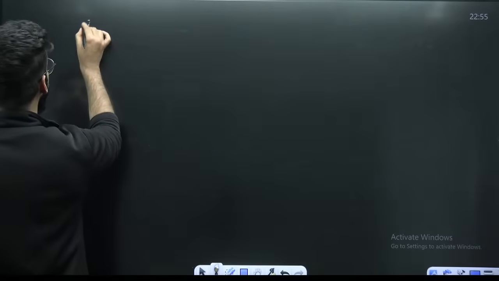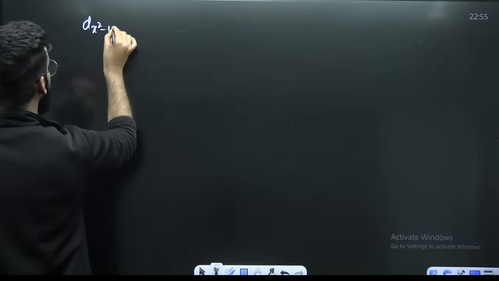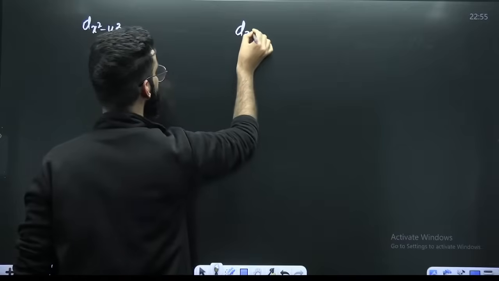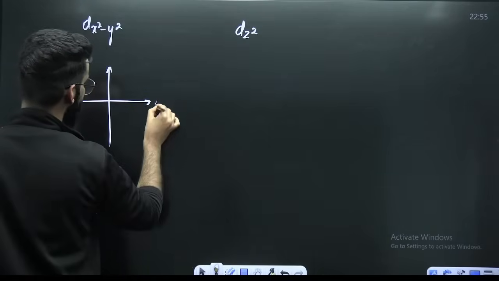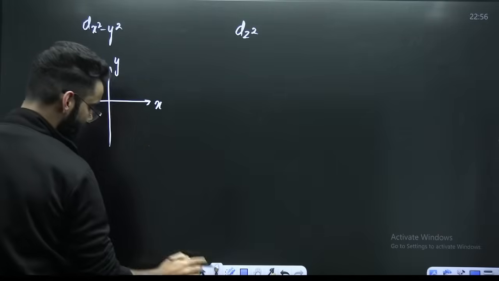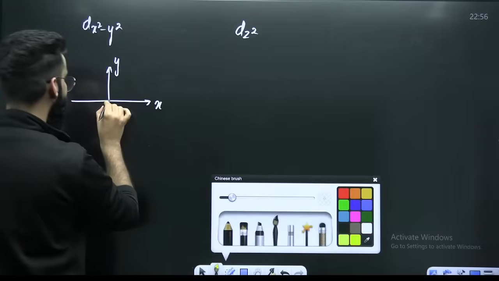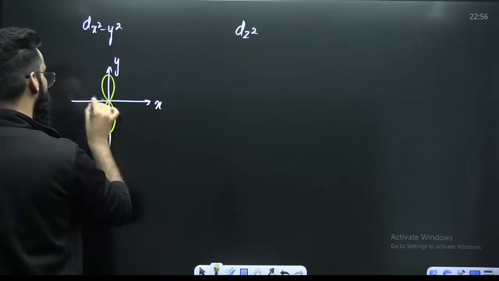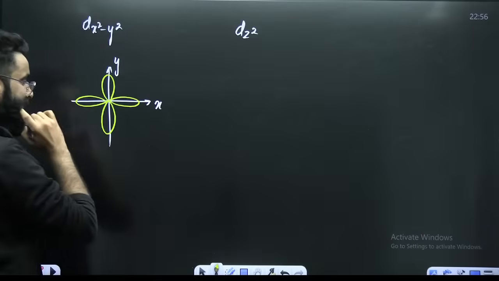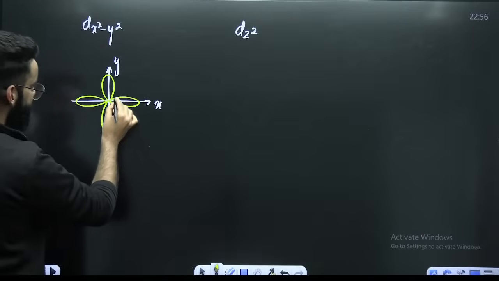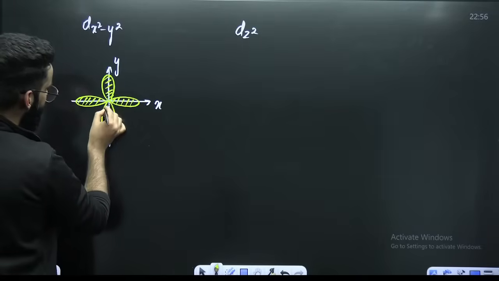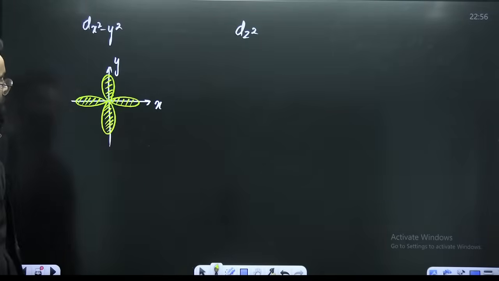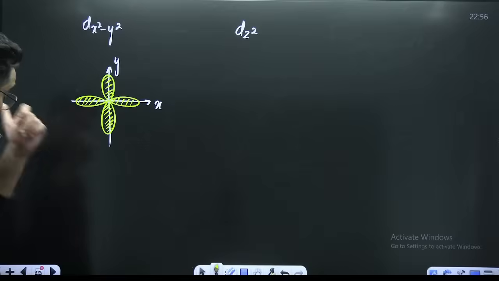Then there are two more d orbitals. One is called dx square minus y square, and one more is called dz square. So dx square minus y square is simple. Imagine this is the x-axis and this is the y-axis. In dx square minus y square, the electron density lies along the axes, along the lobes. This is again a double dumbbell. This is one of the dumbbells, and here is one more dumbbell. This is dx square minus y square.